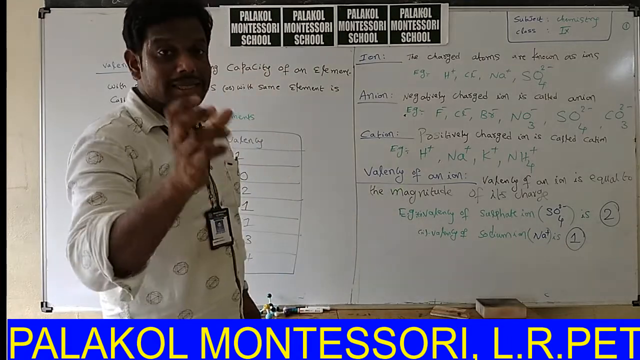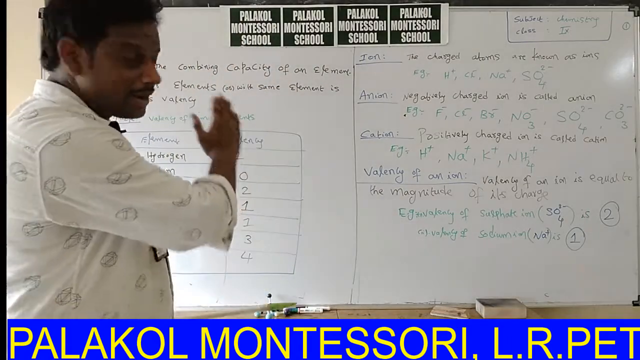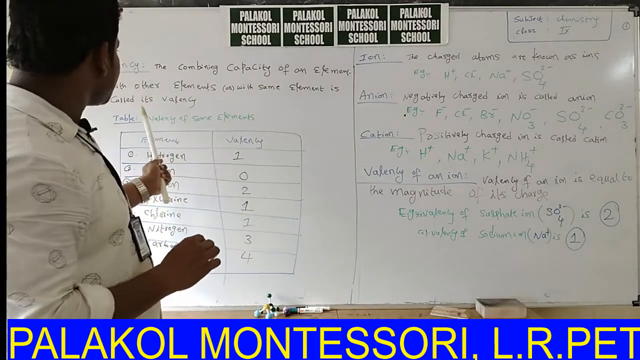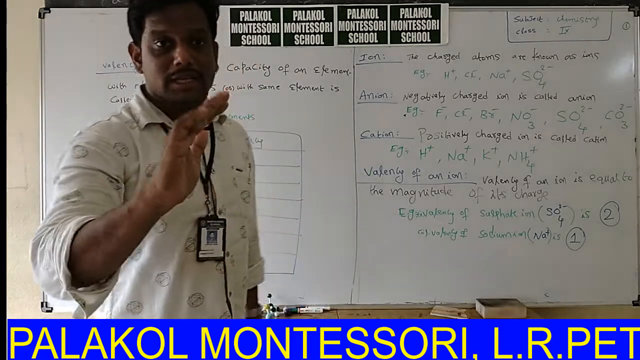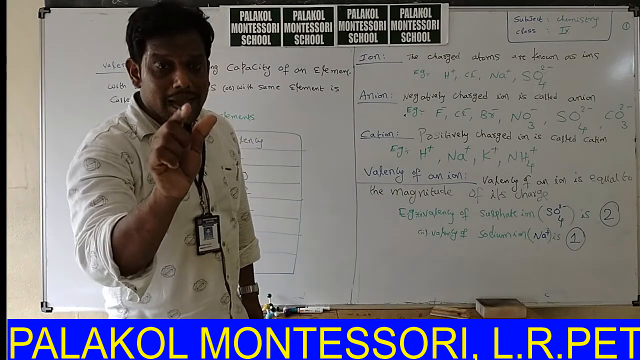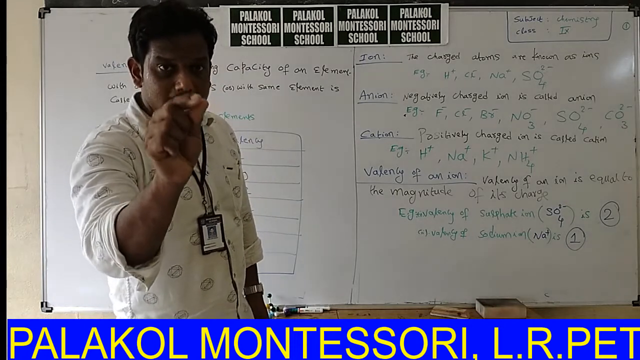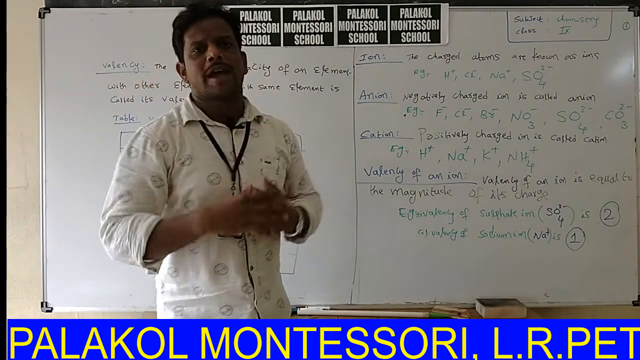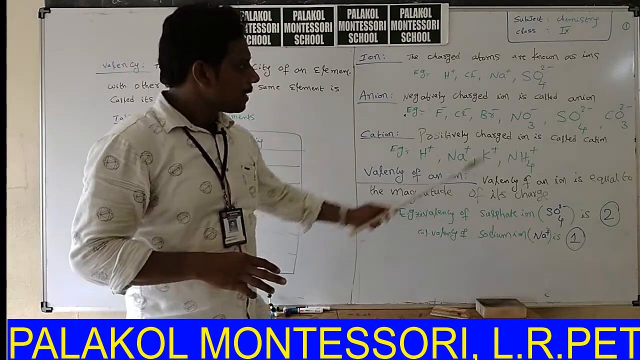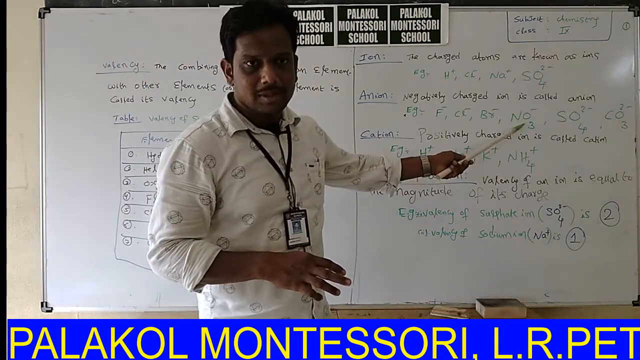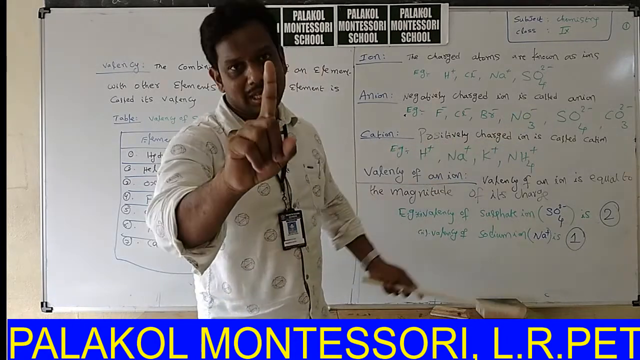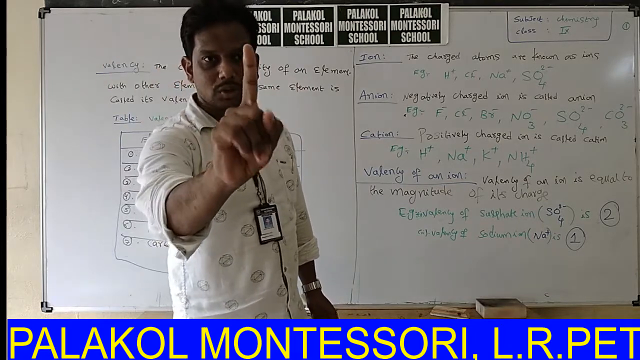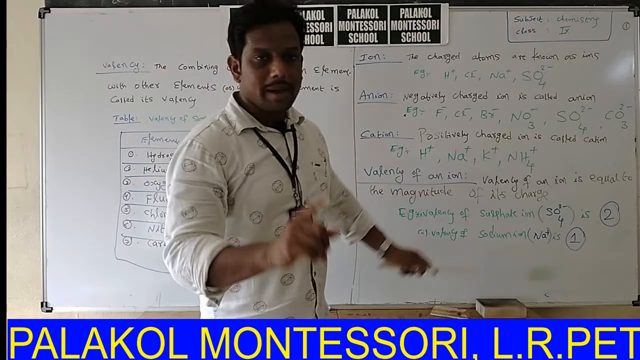Next, valency of an ion. Previously we discussed valency: the combining capacity of an element with other elements or with the same elements is called its valency. Now, the valency of an ion is equal to the magnitude of charge present on the ion. For example, what is the valency of NO3 minus? The charge present is -1. Ignore the negative sign. The number is 1, so the valency of NO3 minus is 1.